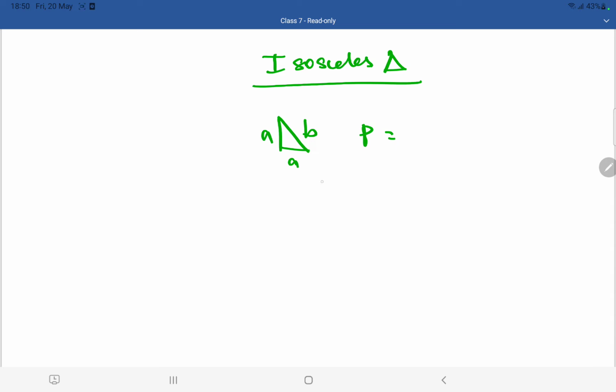Perimeter is, you have to add them all. A plus A plus B. Here I am having 2A plus B. Okay, so the formula for perimeter of an isosceles triangle is 2A plus B.